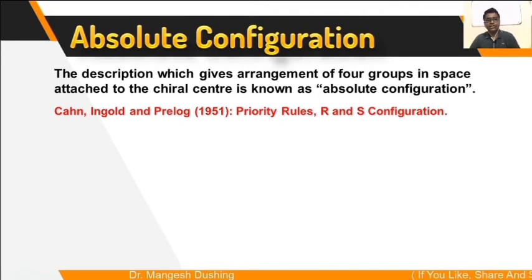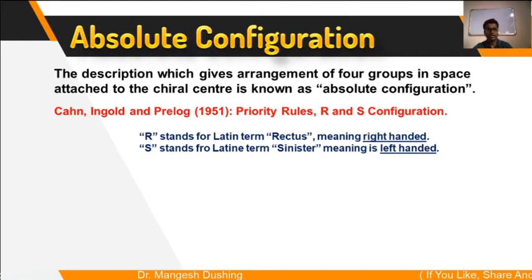Cahn, Ingold and Prelog in 1951 gave the priority rule and the RS configuration for the chiral center. R stands for the Latin term rectus, meaning right handed, and S stands for the Latin term sinister, meaning left handed.